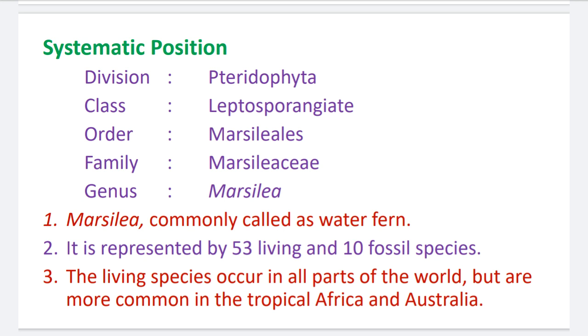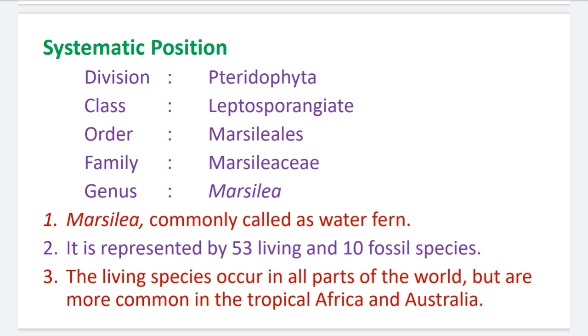Point number 1. Marsilea is commonly called water fern. Generally it is amphibious, or some species are aquatic, so Marsilea is commonly called the water fern. Number 2, it is represented by 53 living and 10 fossil species. So these are the numbers of their species. 53 species are the living species and 10 species are the fossil.